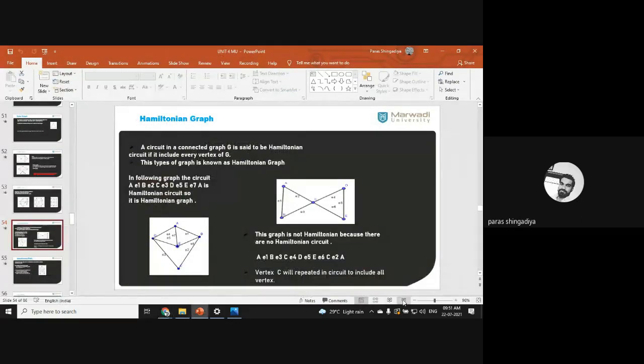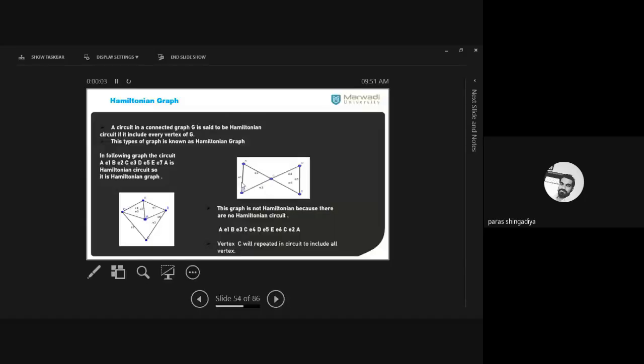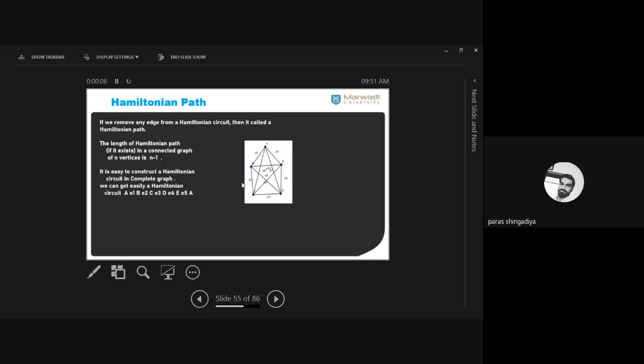And the last result is that it is easy to construct a Hamiltonian circuit in a complete graph. It means every complete graph is always a Hamiltonian graph. Which complete graph is this? K5, yes. That is the shape of K5. 5 vertices are there, and each has degree 4. So it is a K5 graph.